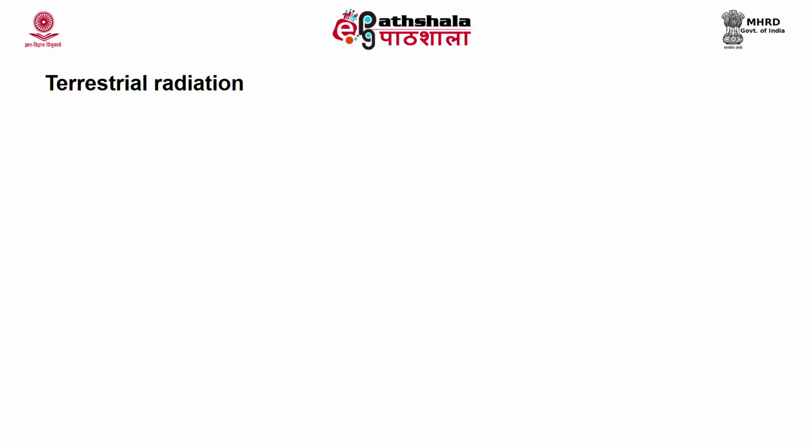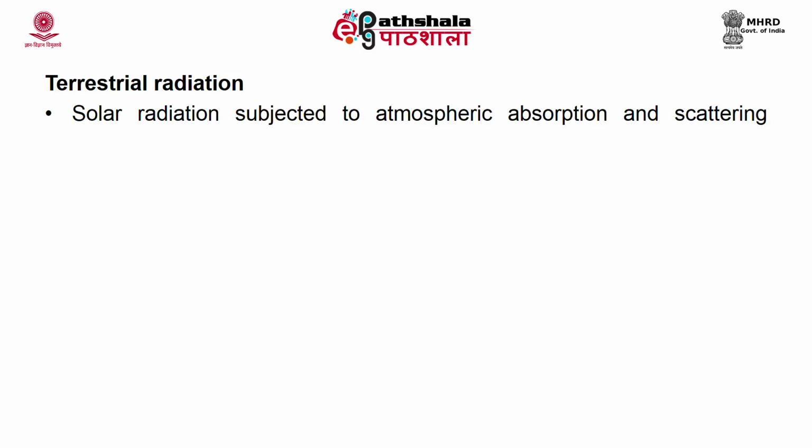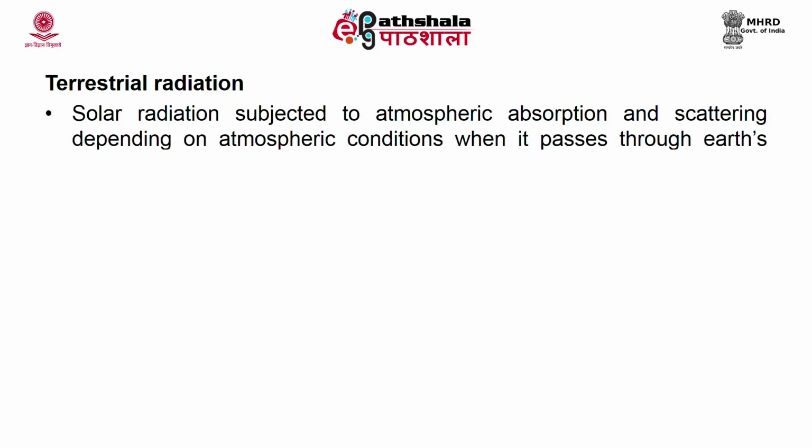Now, what is terrestrial radiation? Extraterrestrial radiation is the solar radiation reaching the top of the atmosphere. When the radiation passes through the atmosphere, it is subjected to different mechanisms like absorption and scattering, depending upon the conditions present in the atmosphere. We have seen the earth's energy budget. Here mainly absorption, scattering and reflection happen, and also some re-radiation from the earth's surface.